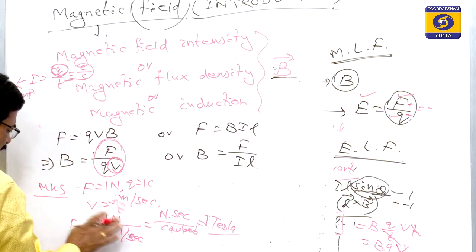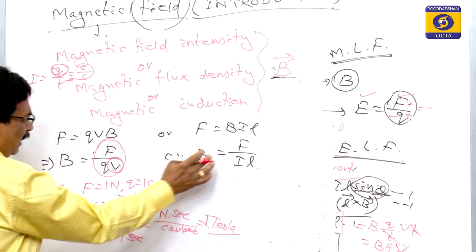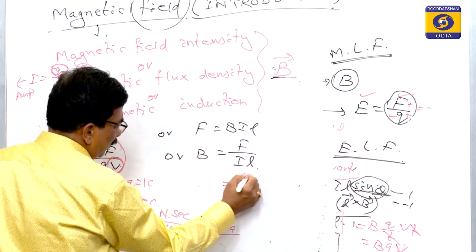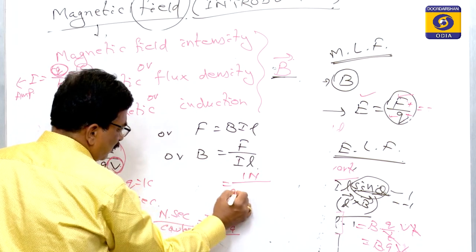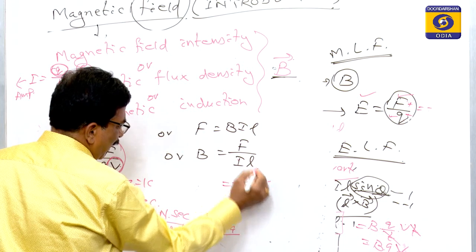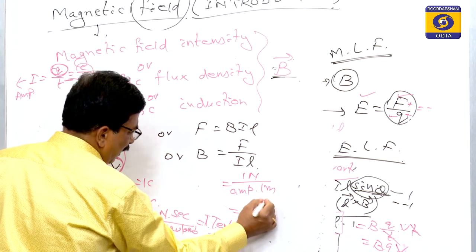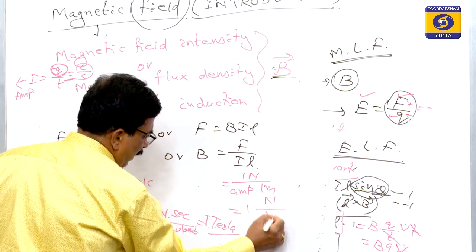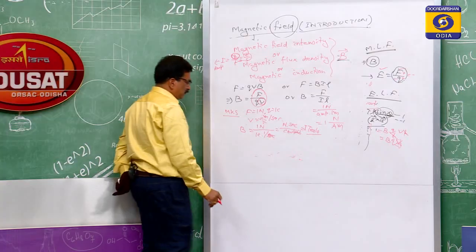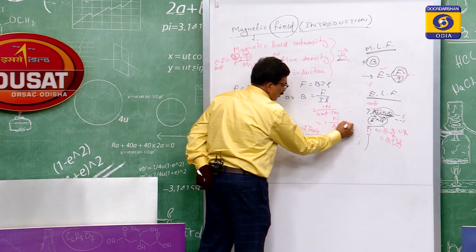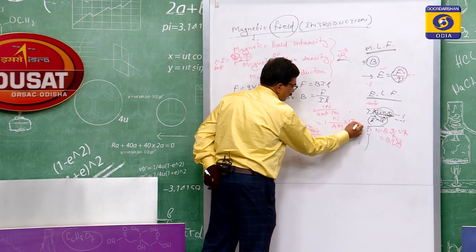That is in terms of B if you take it. If you go here, you will find that this F will be 1 Newton, I is equal to 1 ampere, and L is equal to 1 meter. So this is equal to 1 Newton by ampere meter, and this is also 1 Tesla.